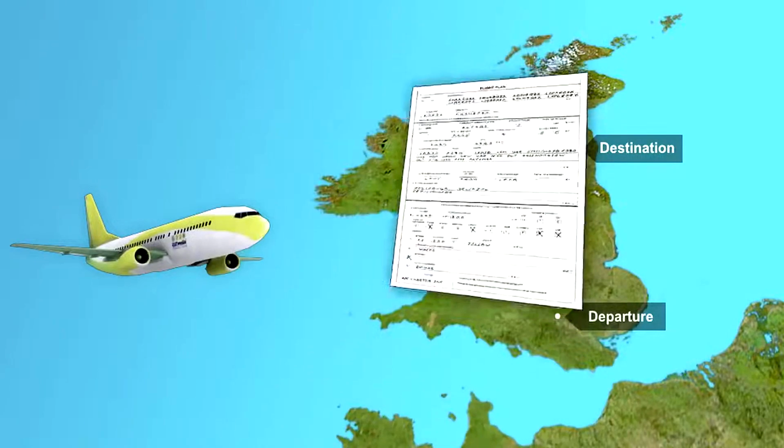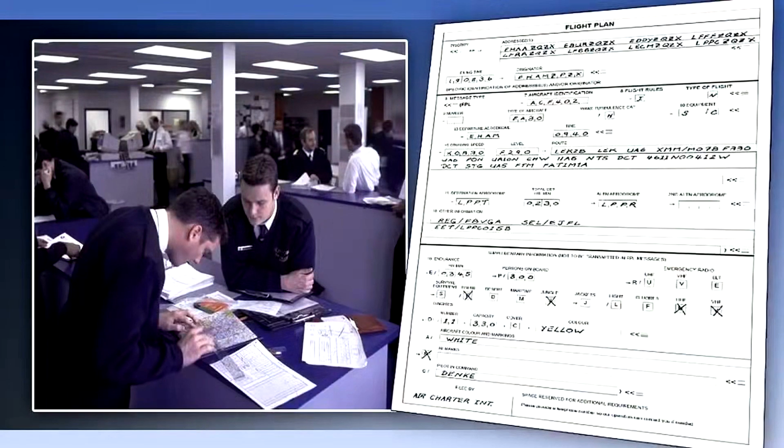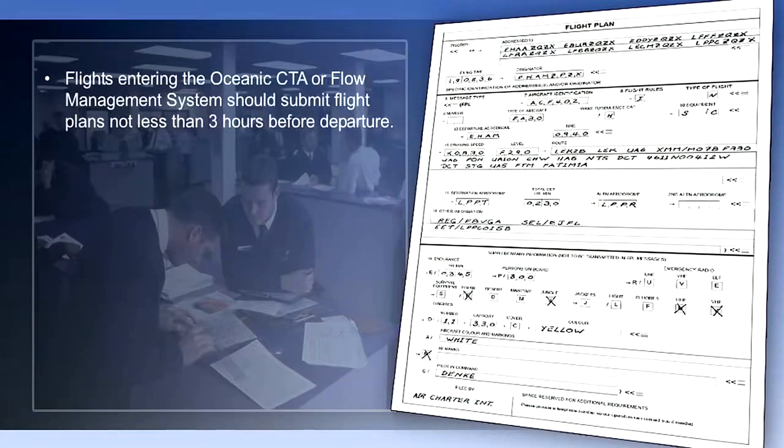And if so, it should be made in person, by telephone, or by any other means to the air traffic services reporting office at the departure aerodrome. If no such unit exists at the departure aerodrome, the flight plan should be submitted to the unit serving the airspace surrounding the departure aerodrome. In other words, the first ATSU with whom the flight would normally expect to communicate.